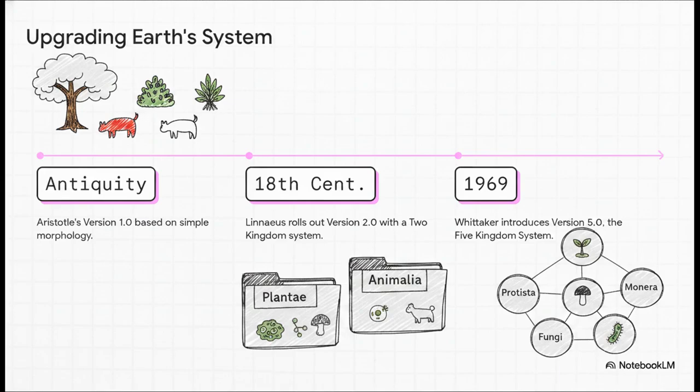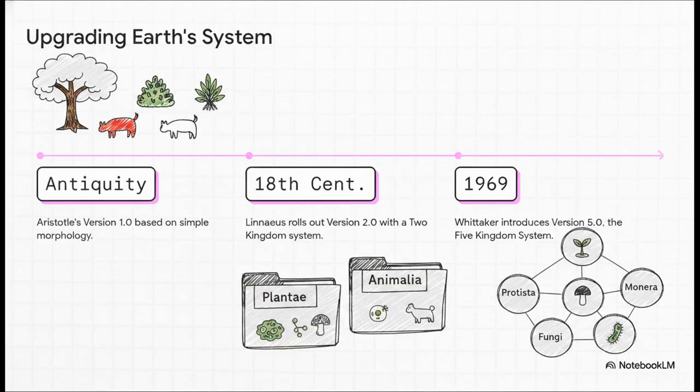Think about how much our technology has scaled up over time. Our scientific understanding has done the exact same thing. Way back in antiquity, Aristotle released what we can call version 1.0. He used very simple, observable physical traits. He divided plants into trees, shrubs, and herbs, and he separated animals into two incredibly basic folders, those that had red blood and those that didn't.